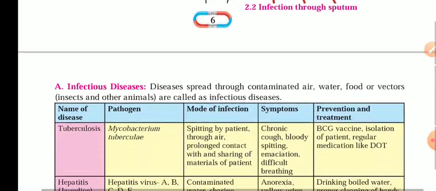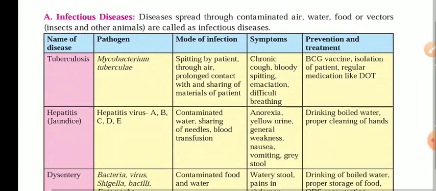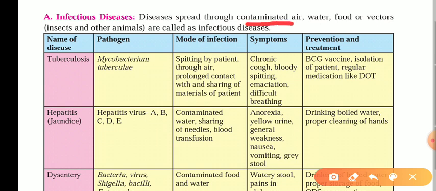Next, they have given a chart about infectious diseases and the different kinds we have. Infectious diseases may be spread through contaminated air, water, food, or vectors like insects and other animals.